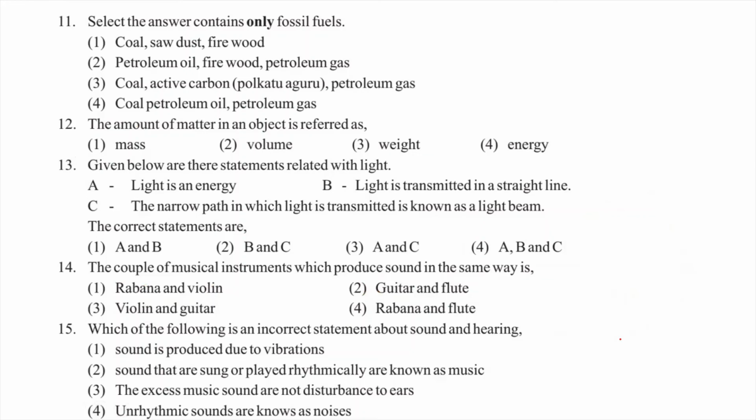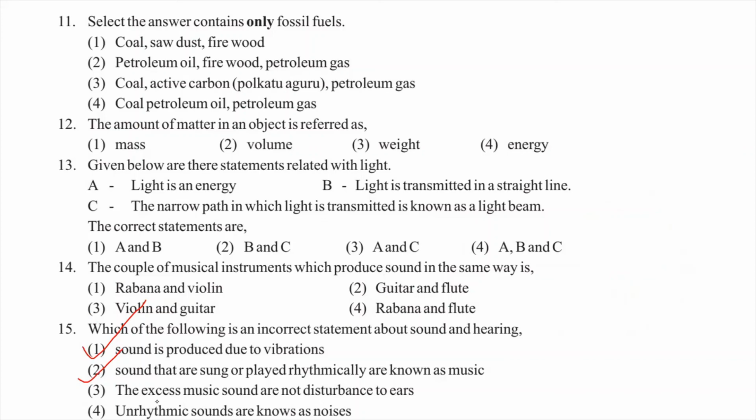See the 15th one. Which of the following is an incorrect statement about sound and hearing? Sound is produced due to vibration is a correct statement. Sounds that are sung or played rhythmically are known as music, a correct statement. The excess music sound is not a disturbance to the ear?